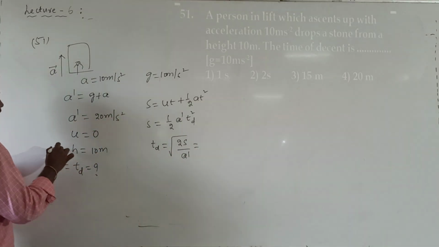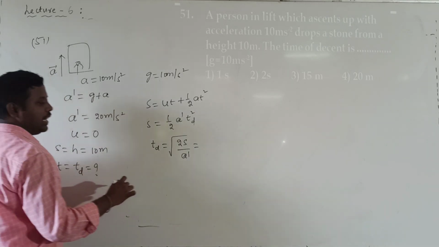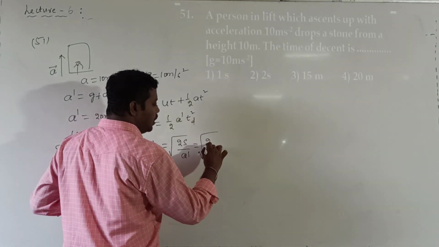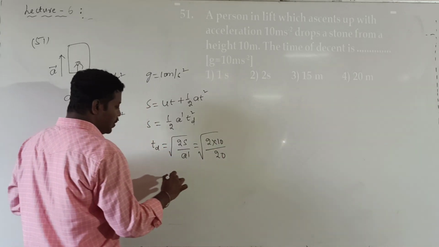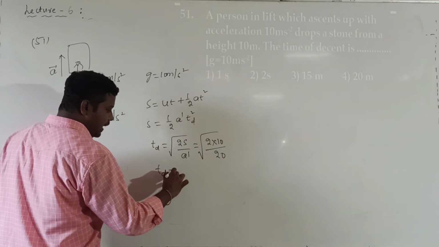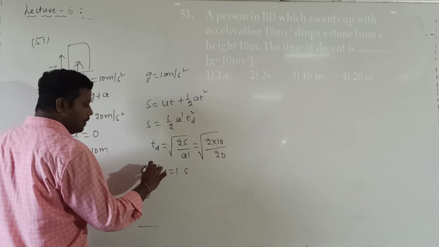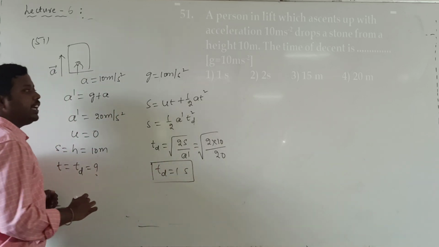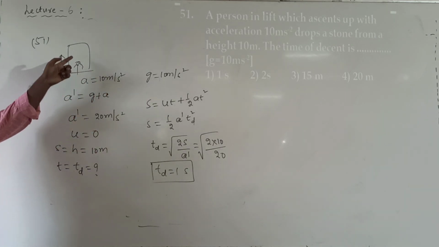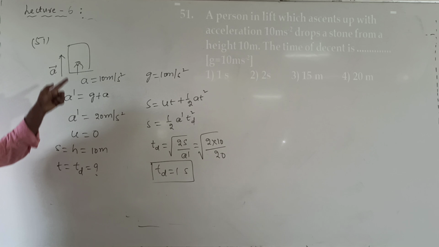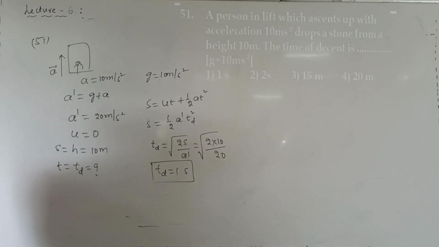This is either s value or h value. Then what will I get? Root over 2 into s value 10 by a dash value 20. So Td is equal to 1. Clear? What is Td? Time taken by the stone to fall, or time of descent value. Time taken by the stone to fall on the floor. Clear? So this is question number 15.